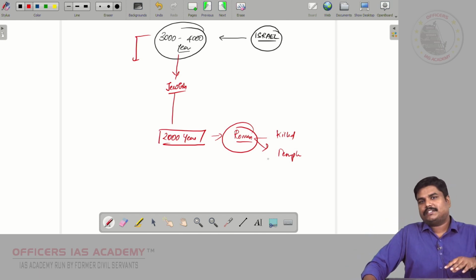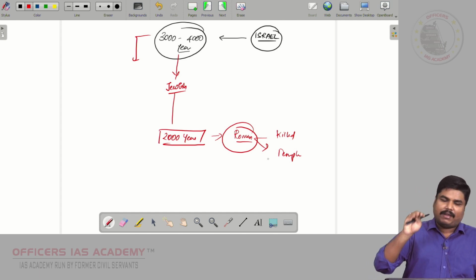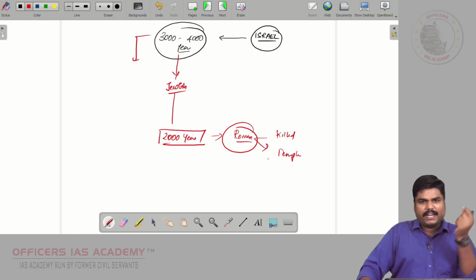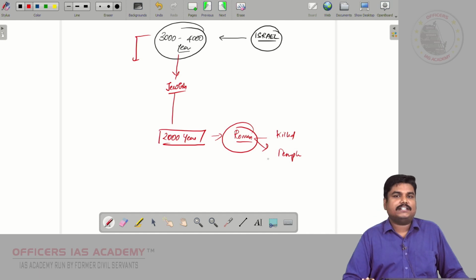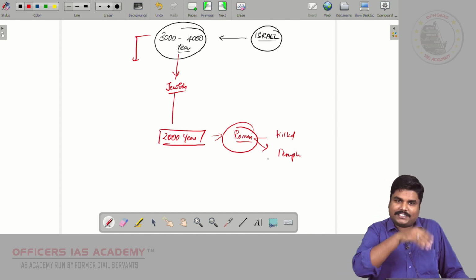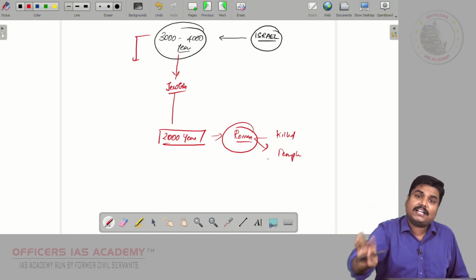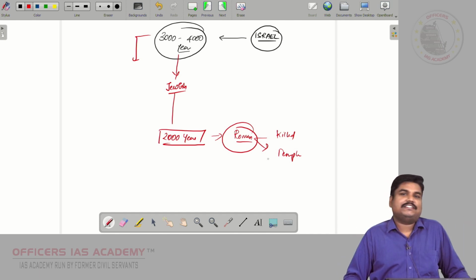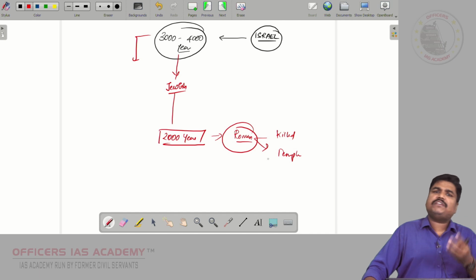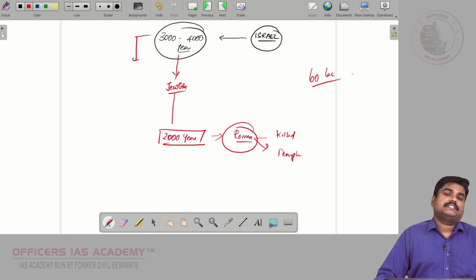However, the hatred against the Jews was actually increasing day by day. Hitler, what did he do? He chose this anti-Semitism, this hatred, this racism against the Jews as his propaganda tool, and he even won the elections in Germany. And Hitler even killed almost 60 lakh Jews. Almost 60 lakh Jews were killed by Hitler.